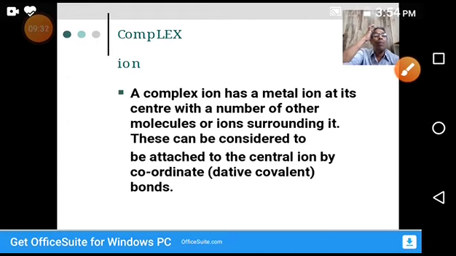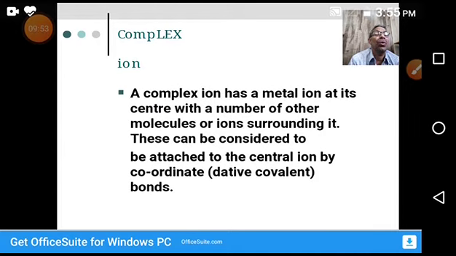So what is a complex ion? A complex ion has a metal ion at its center with a number of other molecules or ions surrounding it. These can be considered to be attached to the central ion by coordinate bonds. I already told you.